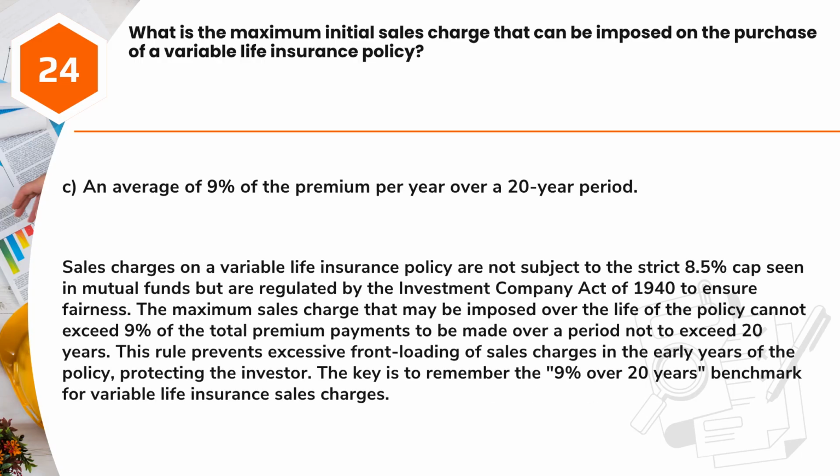Answer: C. An average of 9% of the premium per year over a 20-year period. Sales charges on a variable life insurance policy are not subject to the strict 8.5% cap seen in mutual funds but are regulated by the Investment Company Act of 1940 to ensure fairness. The maximum sales charge that may be imposed over the life of the policy cannot exceed 9% of the total premium payments to be made over a period not to exceed 20 years. This rule prevents excessive front-loading of sales charges in the early years of the policy, protecting the investor. The key is to remember the 9% over 20 years benchmark for variable life insurance sales charges.